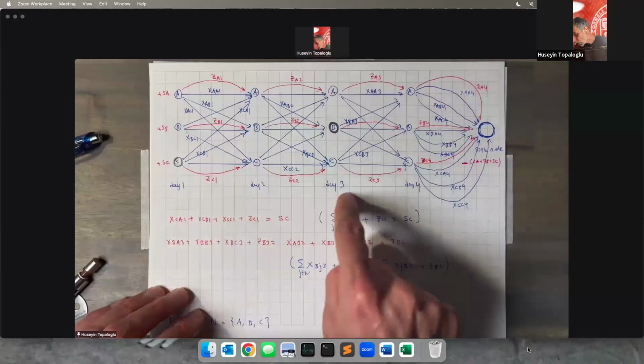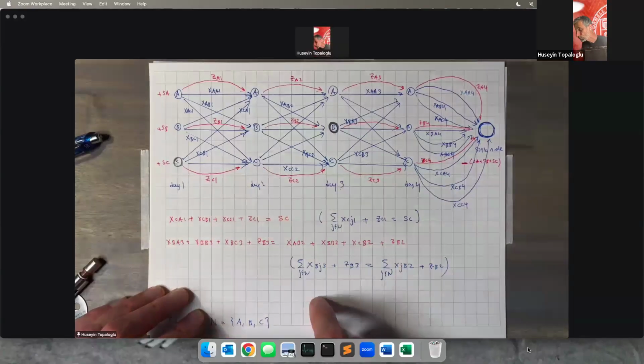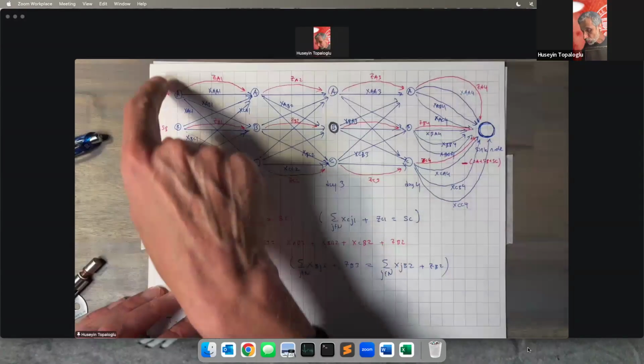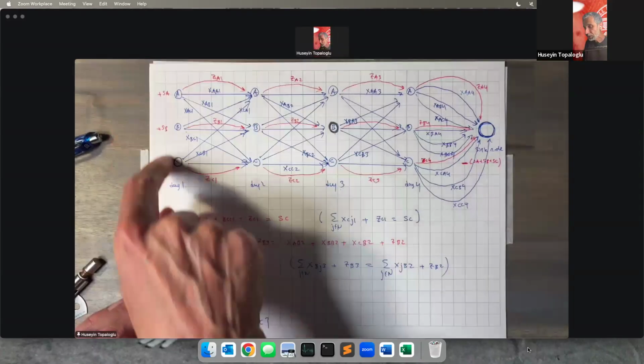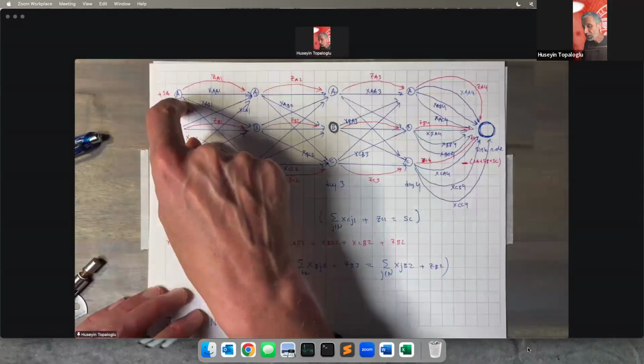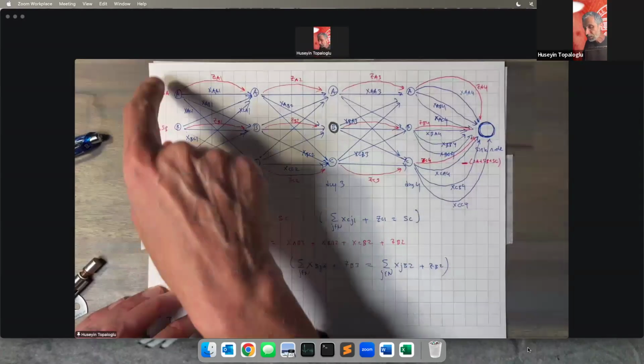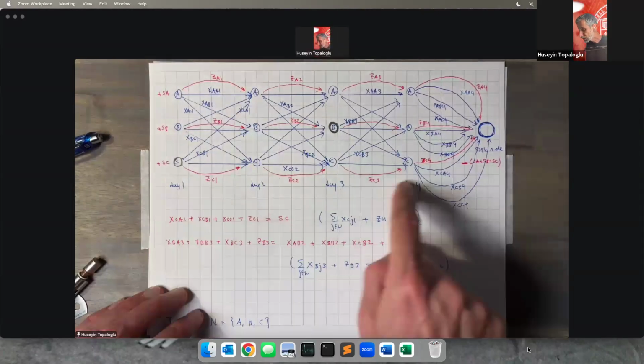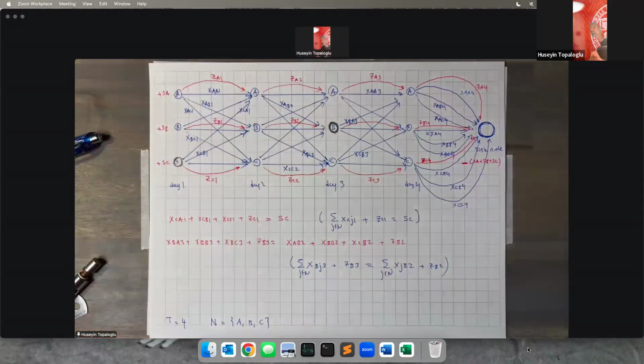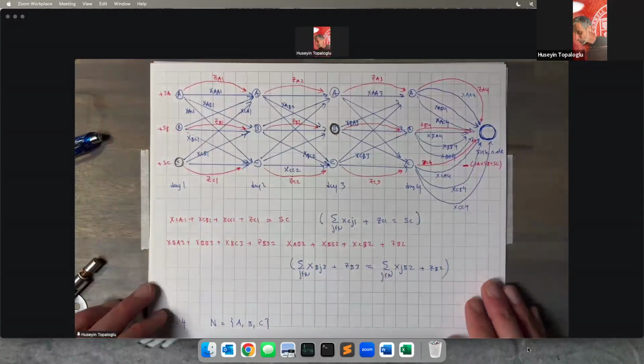So as we go this way, time goes forward. And as we go this way, these are the different states of our drivers. A driver could be in location A, location B, or location C. These are the different states of our drivers, and these are the different times. So these kinds of networks are referred to as state time networks.